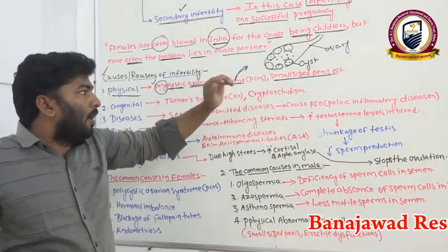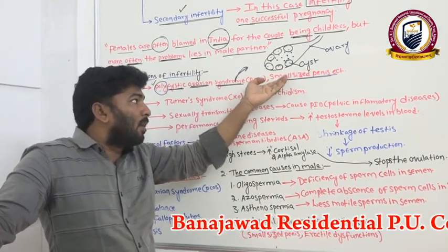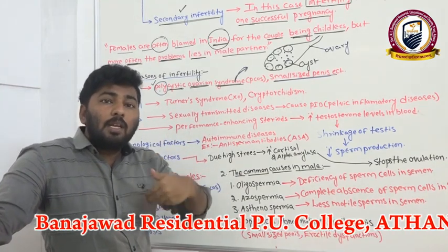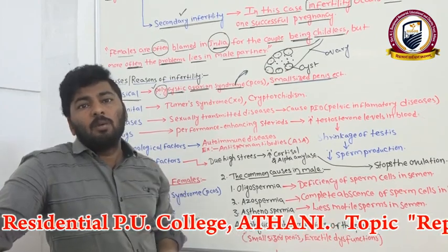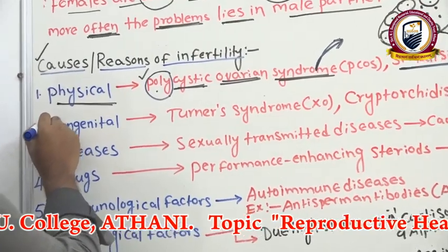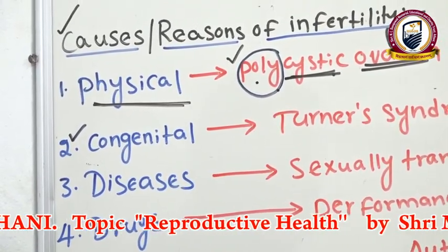Proper insemination does not occur in this case. If the male has a small-sized penis, penetration problems will be caused. Due to that, insemination does not occur properly. Clear? Right. Now come to the second one, that is the congenital problems.